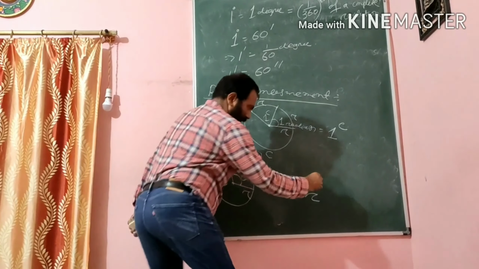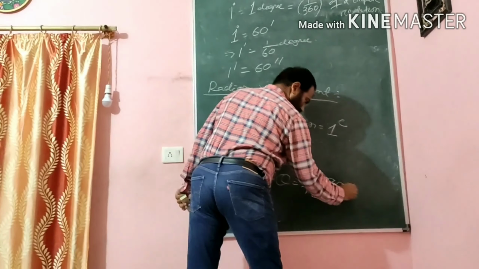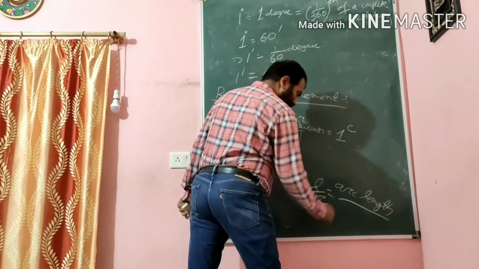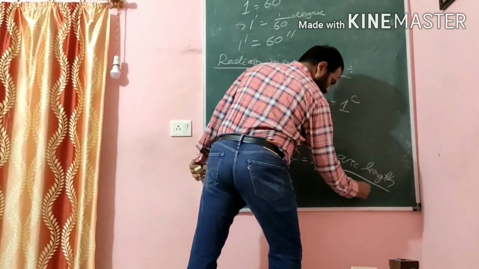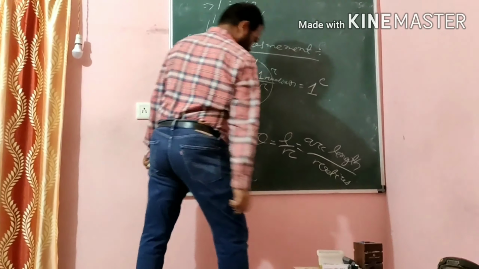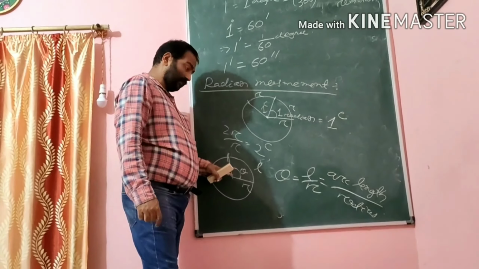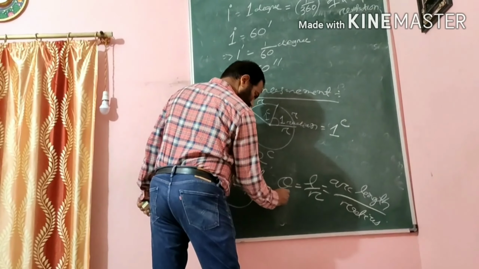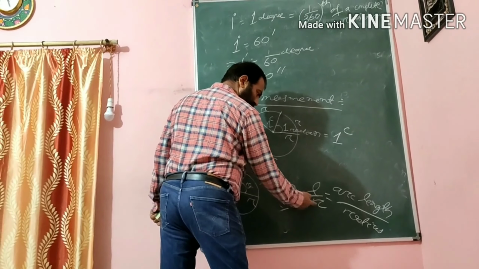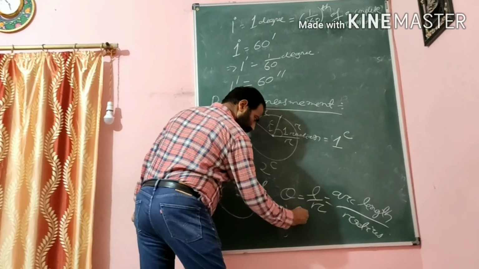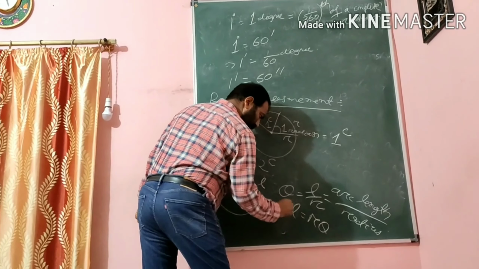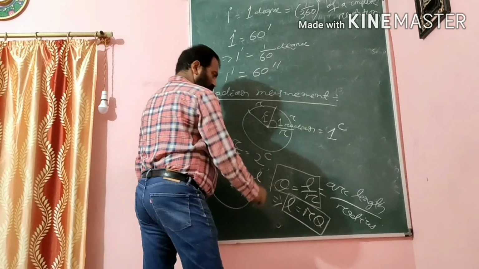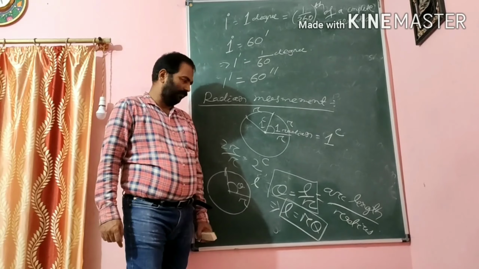L by r means the arc length divided by the length of the radius. Theta means the angle subtended at the center, that is, the arc length divided by radius. So what is L here? Suppose theta is given in radian form and r is given. Then you can write L equals r into theta. These two formulas are very important. You have to remember these; we'll use them in our problems.